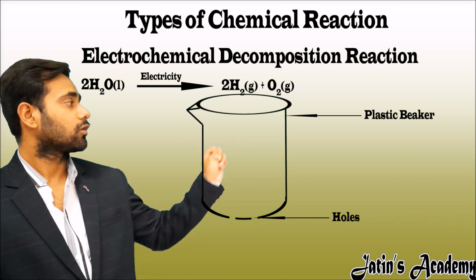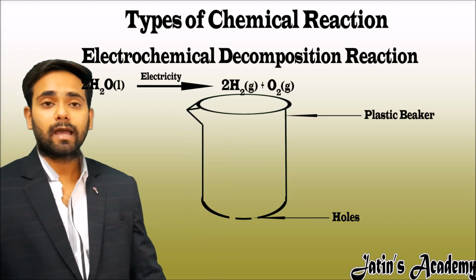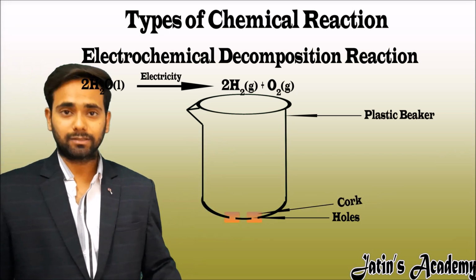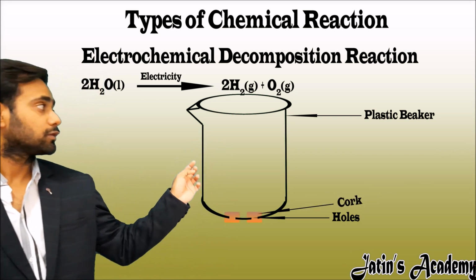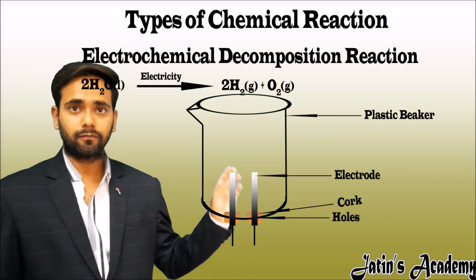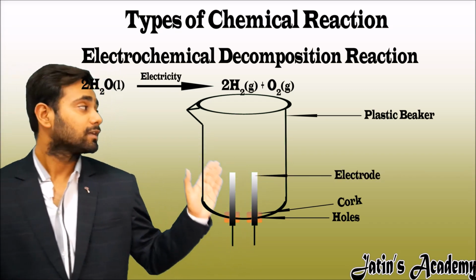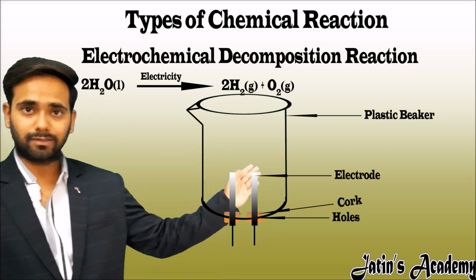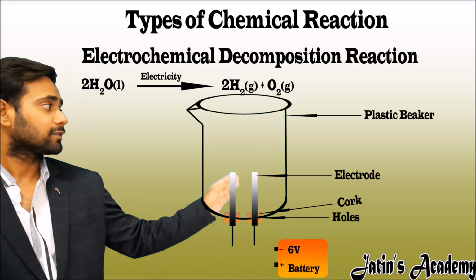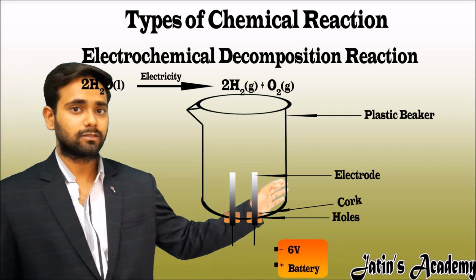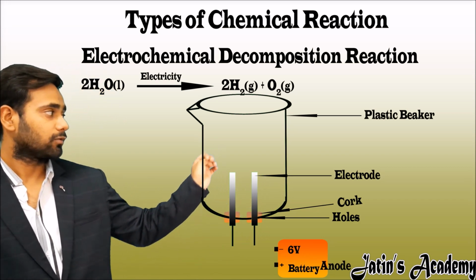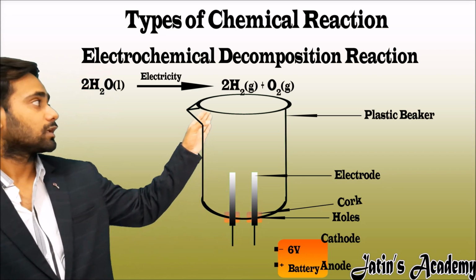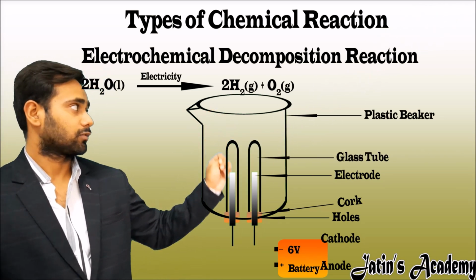There are 2 holes on the bottom of the plastic beaker, and to avoid leakage we put 2 stoppers, and in these 2 stoppers we put 2 electrodes, which conduct electricity. Here the electrodes are graphite electrodes. These electrodes are attached to a 6-volt battery. The battery has a positive terminal and a negative terminal. Two glass tubes are inverted over the electrodes.